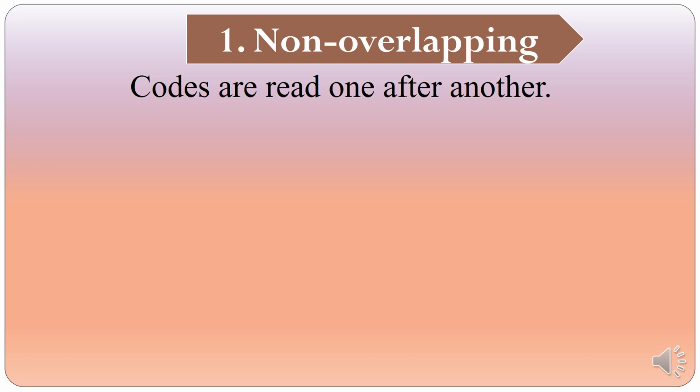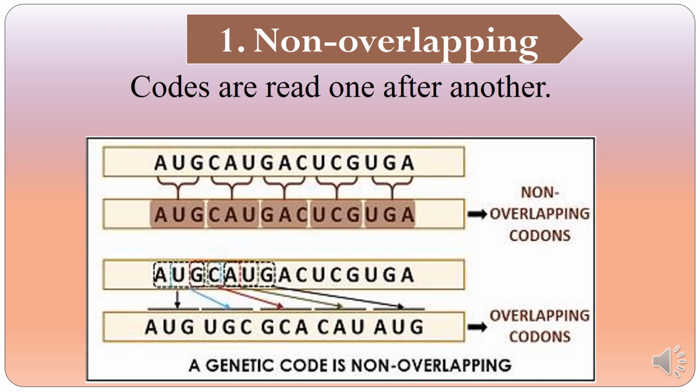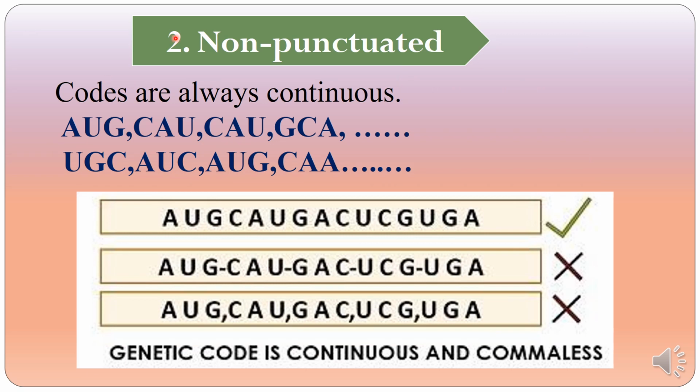The genetic code is read on mRNA from 5' to 3' direction in a continuous pattern. So this is the diagram where the genetic code is read in a continuous pattern. Genetic code is non-punctuated. The codes are always continuous. There are no gaps in between. There is no space.